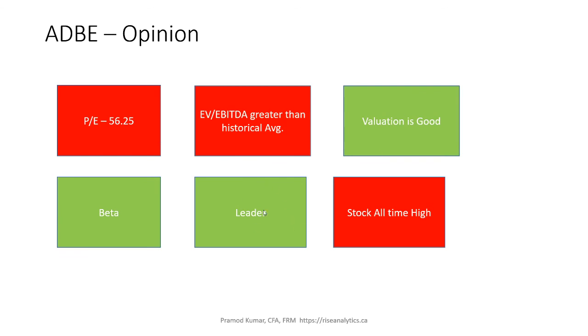They are doing a good job in whatever sector or industry they are in. The beta is not that bad, it's low, but the stock is at an all-time high. But if I compare with the PEG ratio, it comes to less than 3, so 2.28 or so, right? It's under 3, which is pretty normal, I believe, for growth companies. So that's what the market is factoring in for growth.